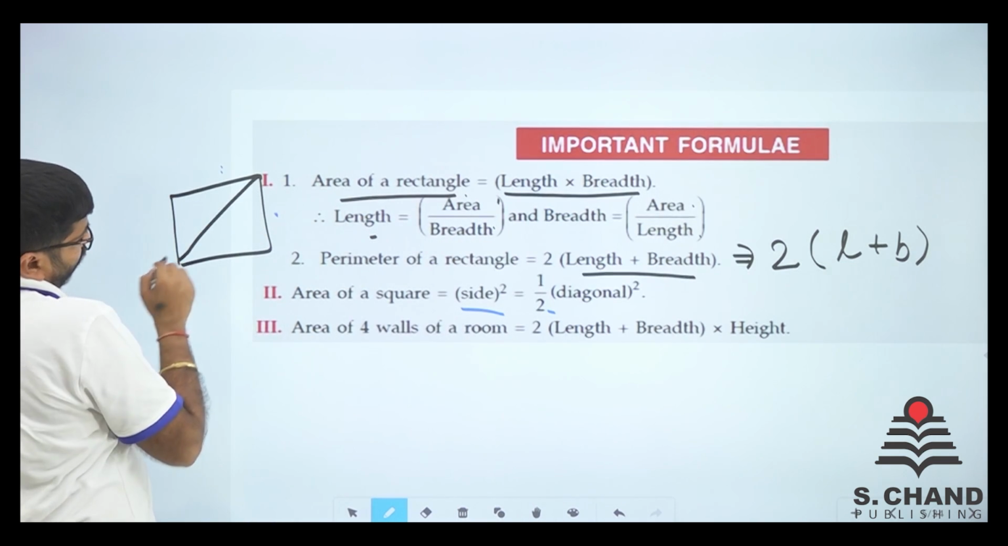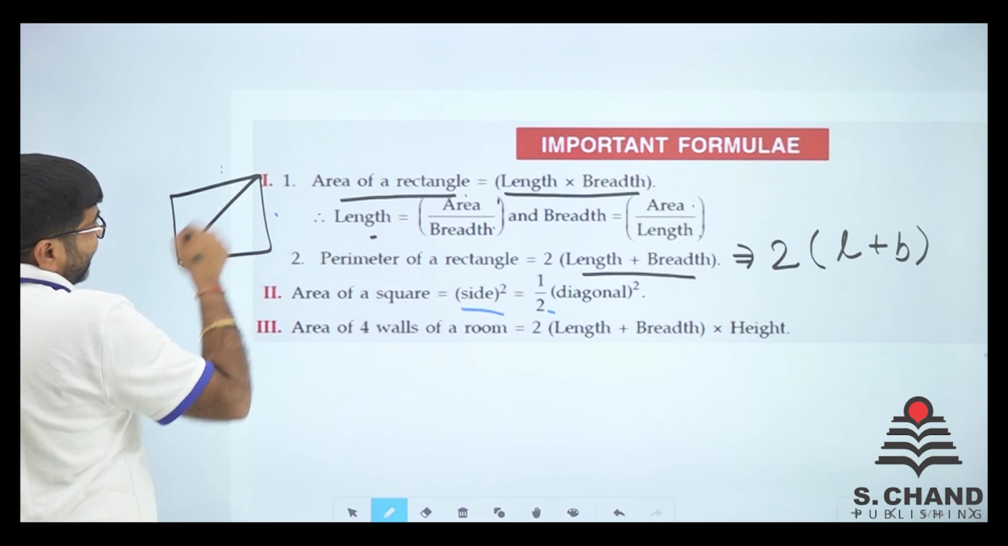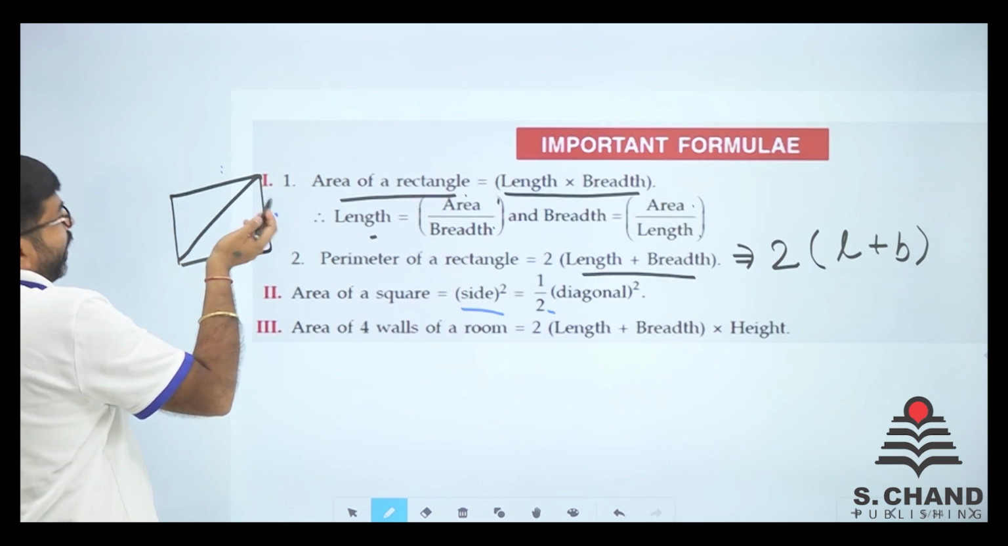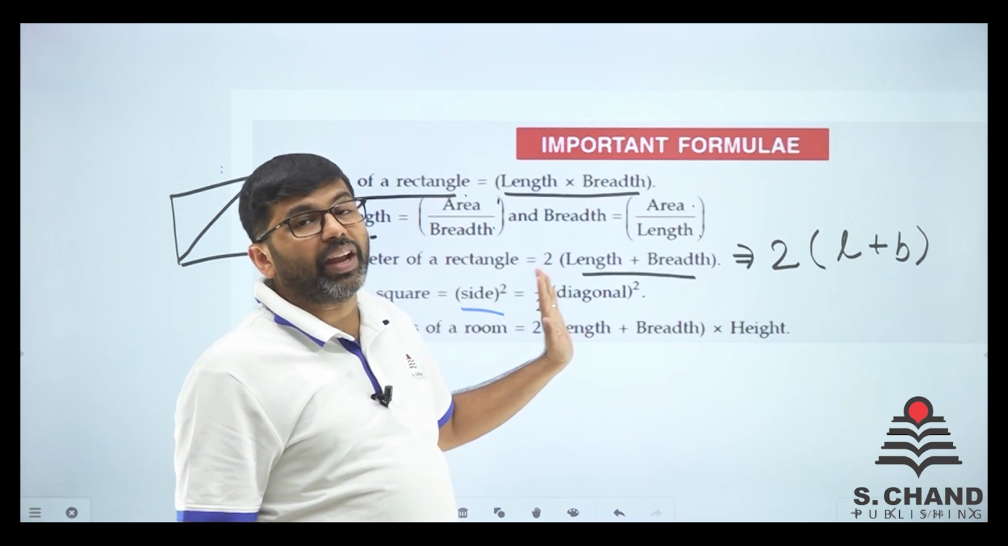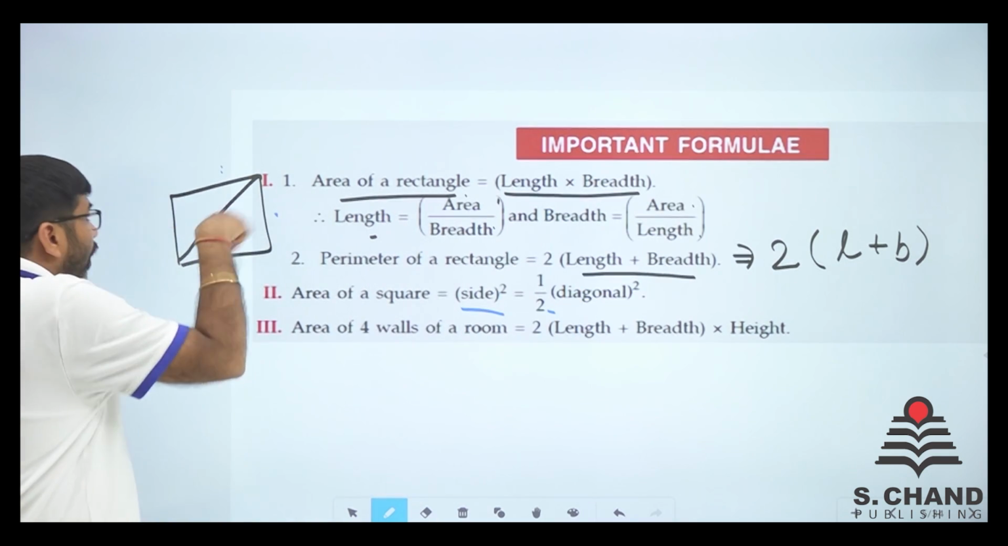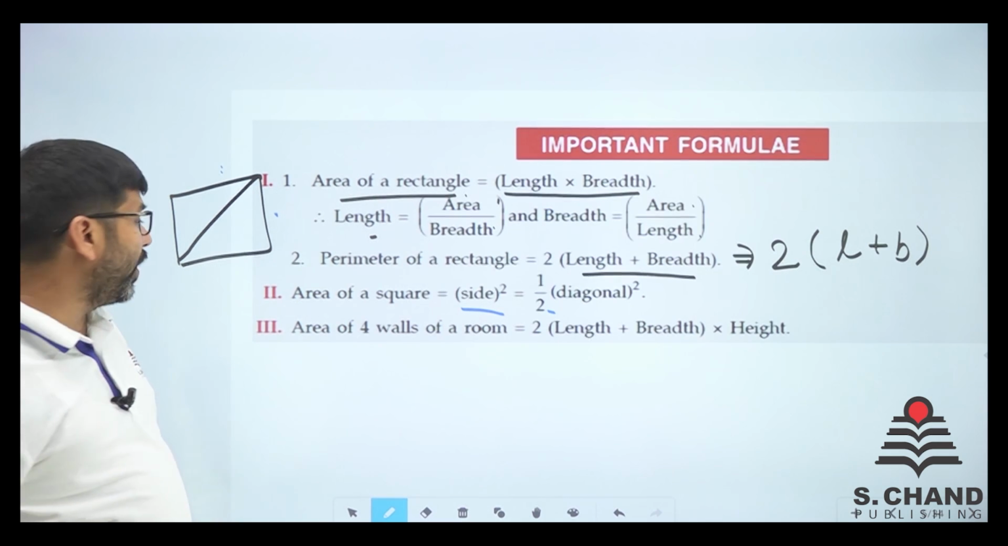See this one, this is the diagonal. So square the diagonal and halve it. Half of the diagonal square is the area of the square.